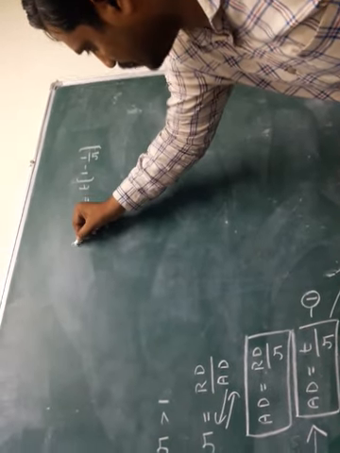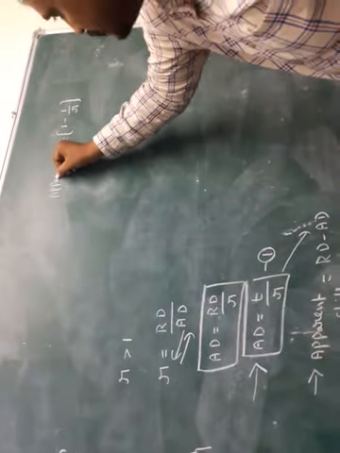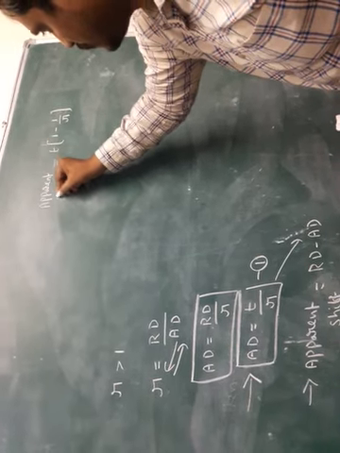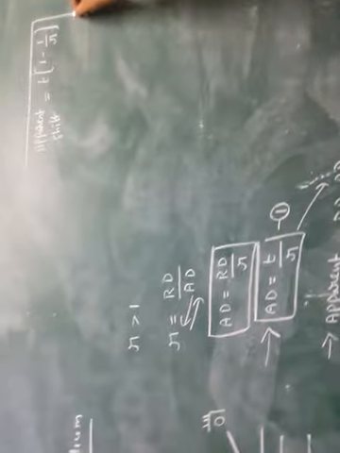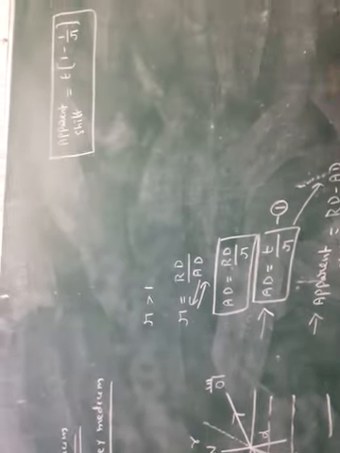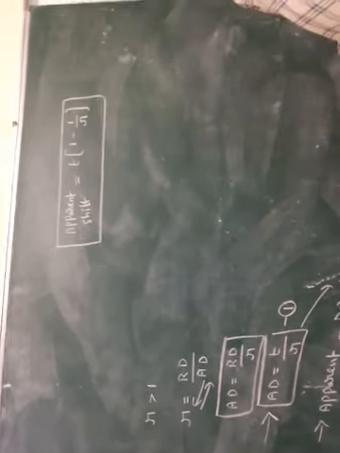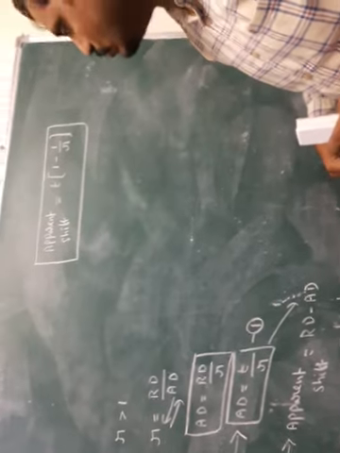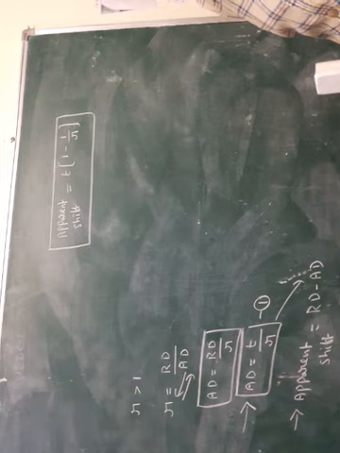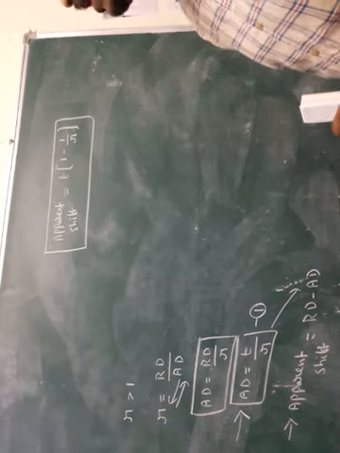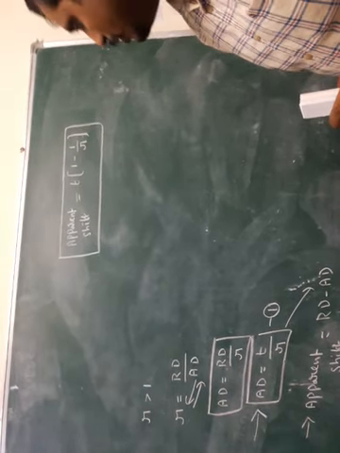This is the formula for apparent shift. Once again, the apparent shift formula is T into 1 minus 1 by mu. This formula is applicable only for object in denser medium, observer in rarer medium.